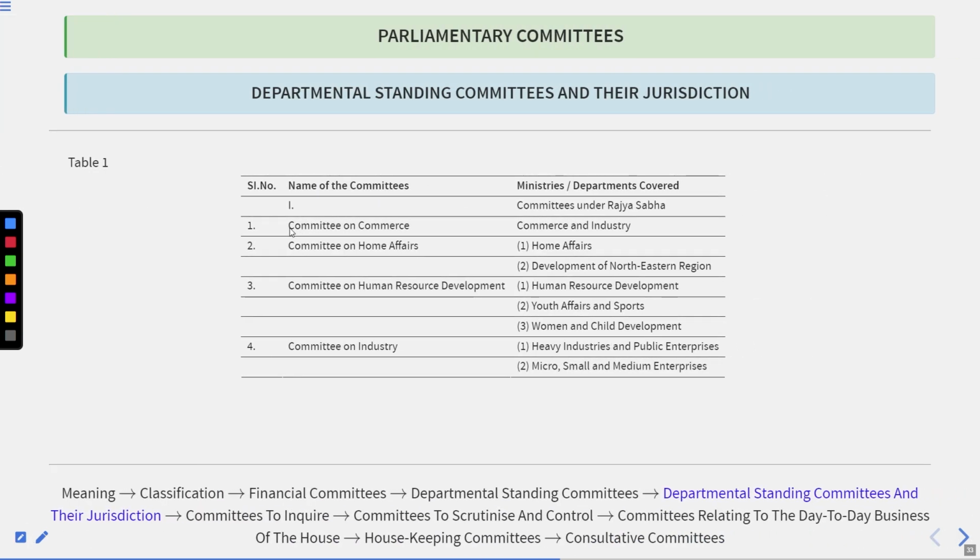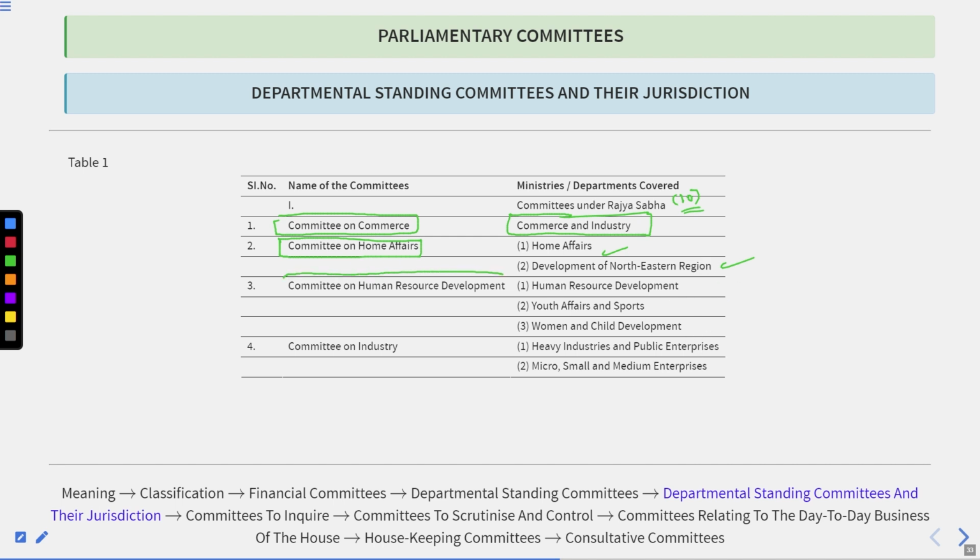Now we are going to see the names of the committees and the ministries and departments covered by them one by one. First is the Committee on Commerce. And these are the committees in the Rajya Sabha. How many are they in number? 10 they are in number, right? The first is Commerce and Industry. Thereafter, the Committee on Home Affairs. So Home Affairs, and then the Development of Northeast region.